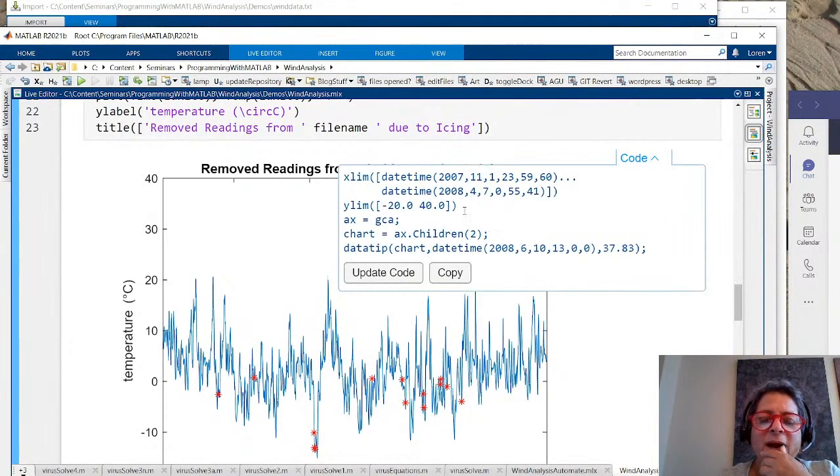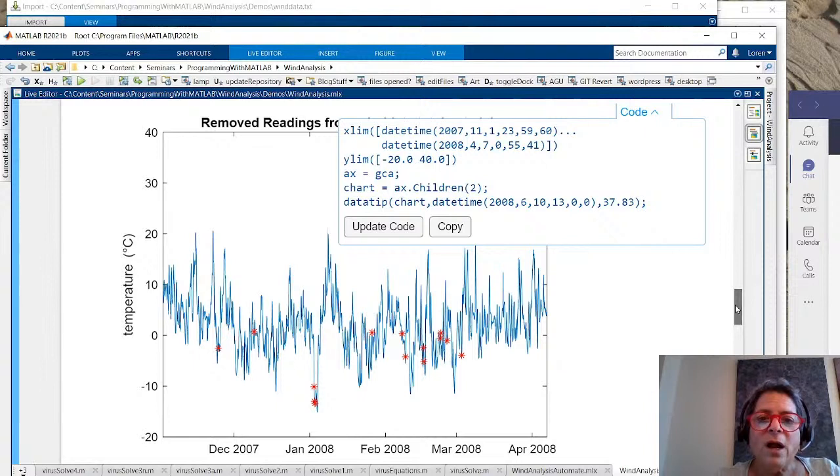If I want to always see that span of time, which let's see is December through April, it just created the code for me, so I don't have to guess what it is. And if I want to, I could update my code right there. And so I get the best of interacting with the plot and then committing to code when I'm done.